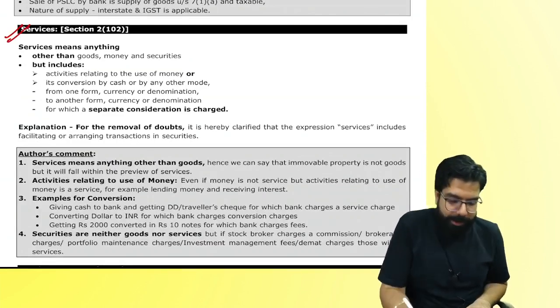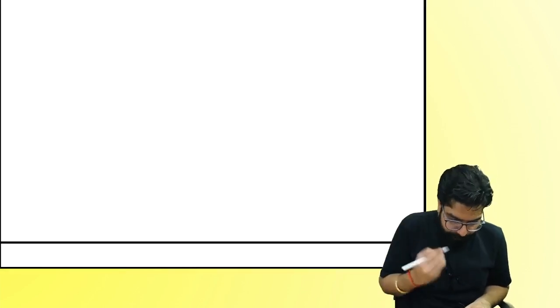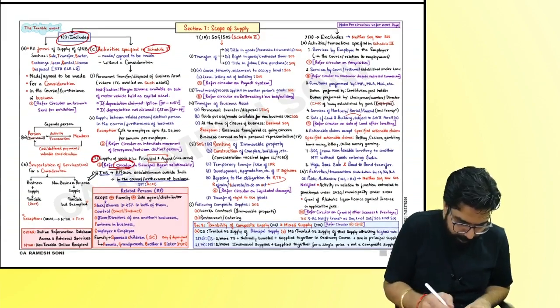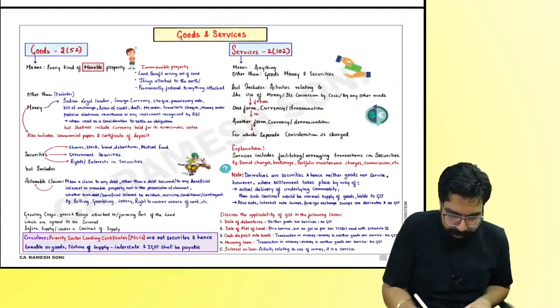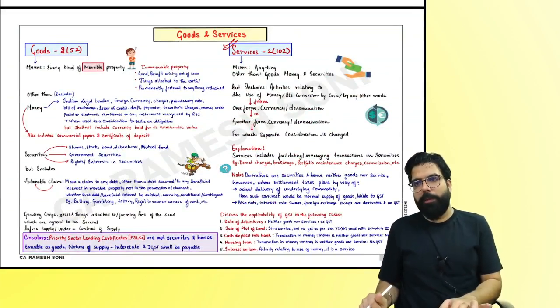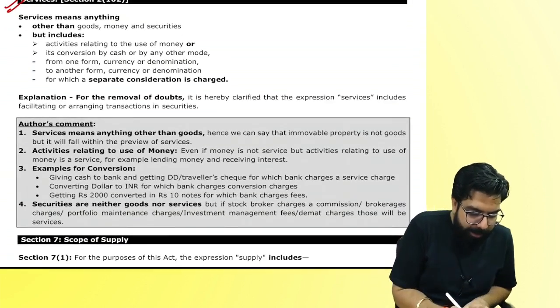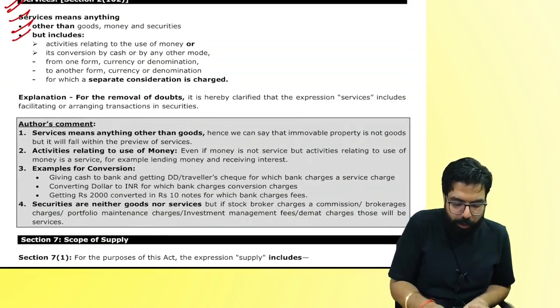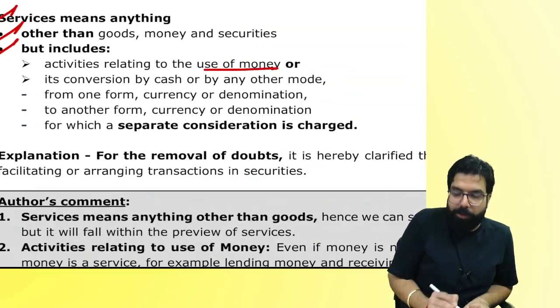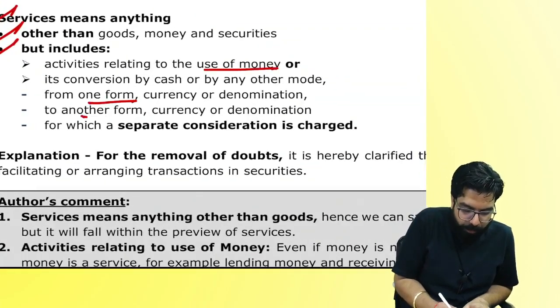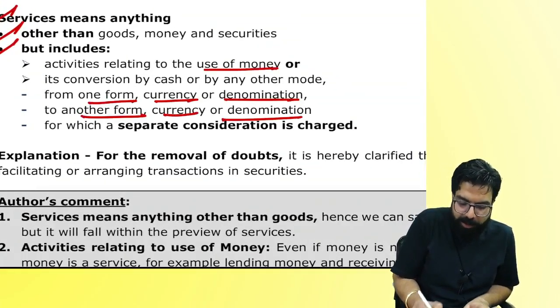Correct? Did I teach you the definition of service? Where is service? Here. Service means anything other than goods, money, but includes what? Activities relating to use of money, its conversion from one form to another, one currency to another, one denomination to another.